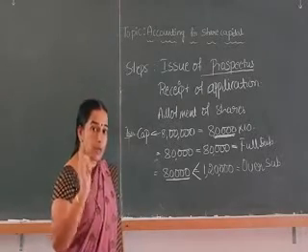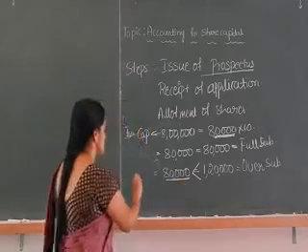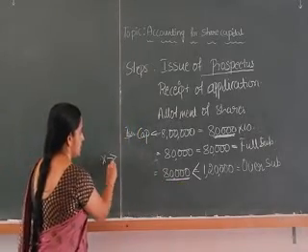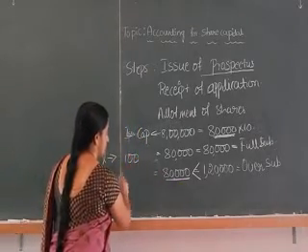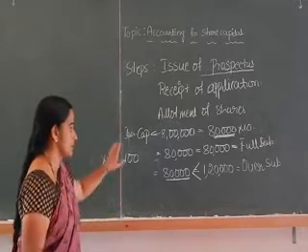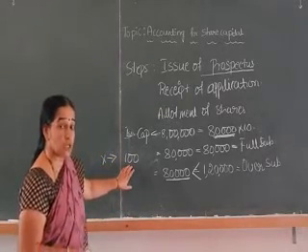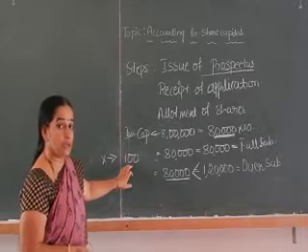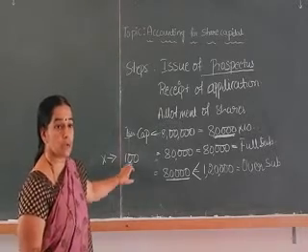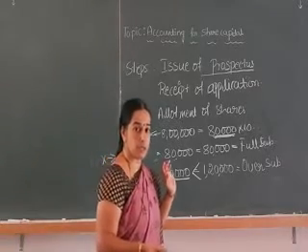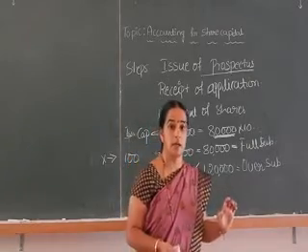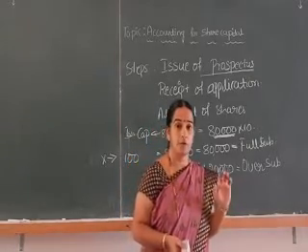Suppose Mr. X has applied for 100 shares in the company and the shares are not allotted to him. Then the company has to send a notice or letter, which is called a letter of regret.